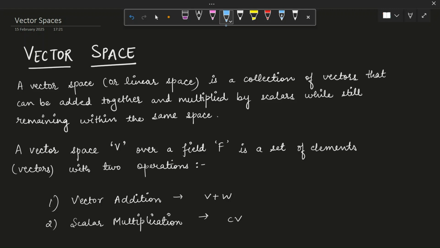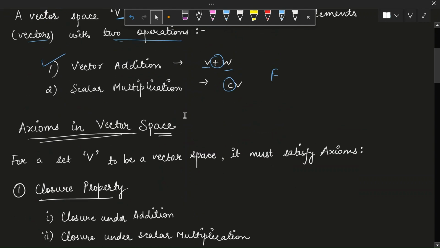For better understanding, we can understand a vector space V over a field F as a set of elements, or we can say vectors, with two operations. First is vector addition. Let's say we have two vectors V and W, their addition, and scalar multiplication, where C is a scalar from F. These operations must satisfy certain axioms, or we can say rules,